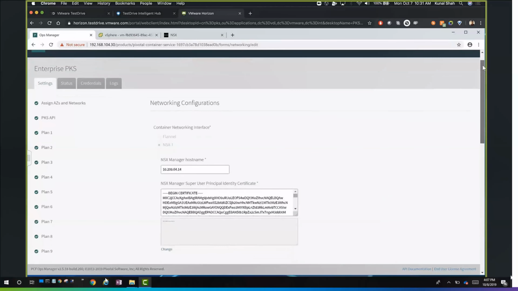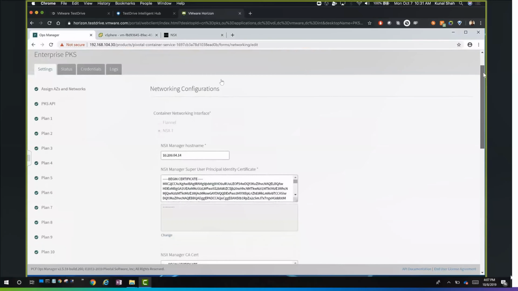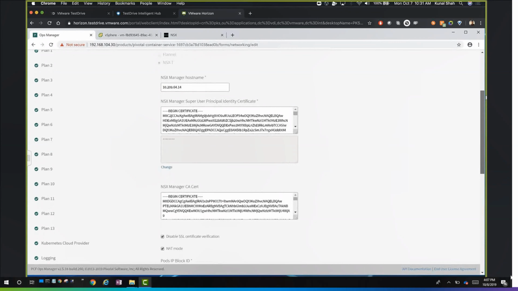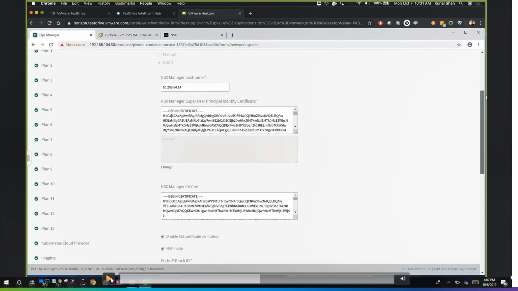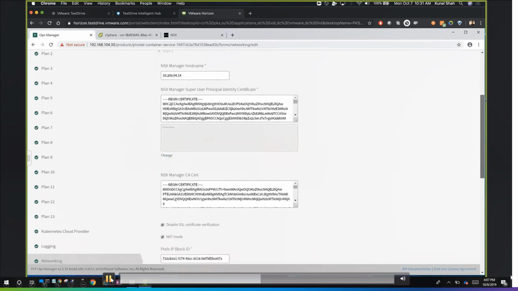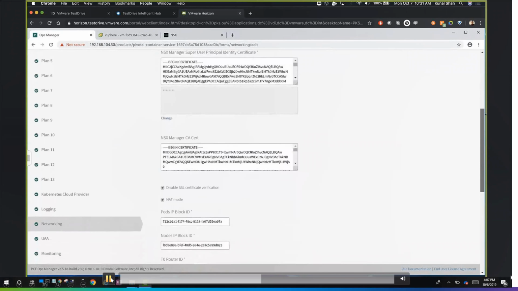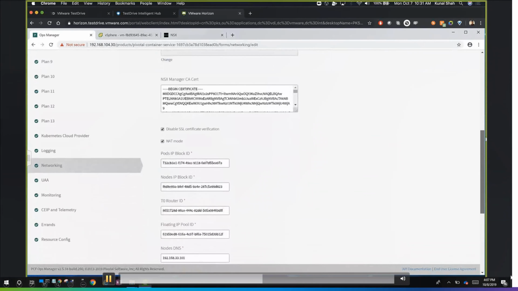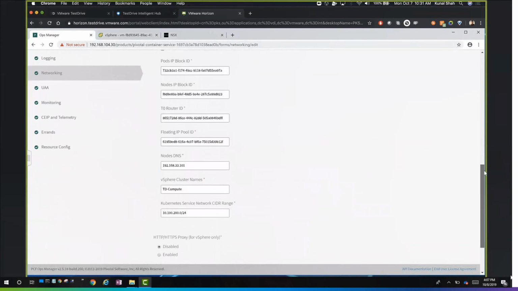Another aspect here is networking. We support two types of networking: one is Flannel, the other one is NSX-T. There is an advantage of using NSX-T over Flannel because NSX-T supports microsegmentation, and there are a lot of features which it provides which are not in Flannel. There are certain parameters which we need to fulfill for NSX-T Manager because this Enterprise PKS will be using NSX-T, and all the required inventory objects will be created on NSX-T.